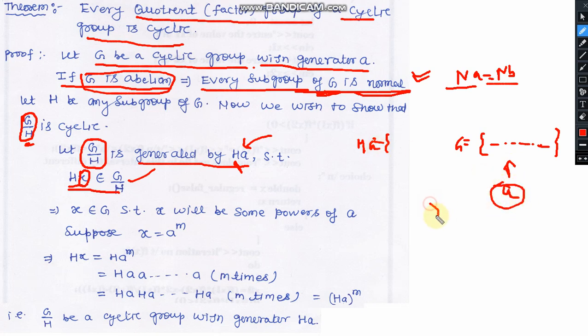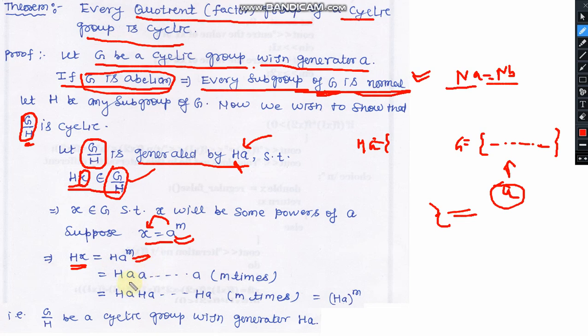Let us suppose this element x is generated by a after applying power m. So here we are assuming that a to the power m returns the element x, so any element Hx is written in the form of Ha^m.